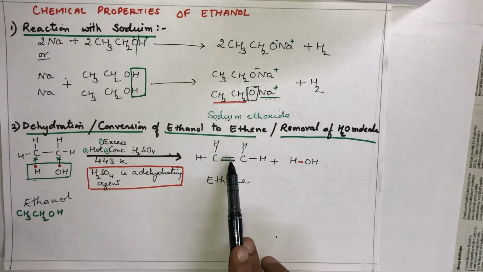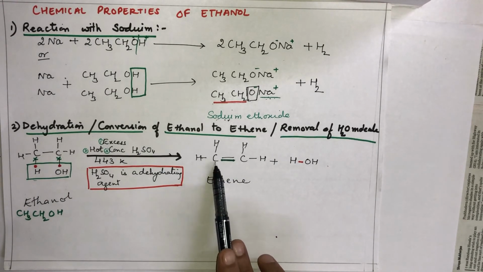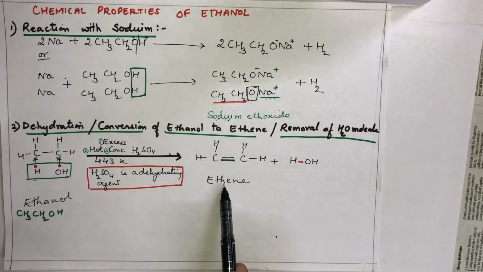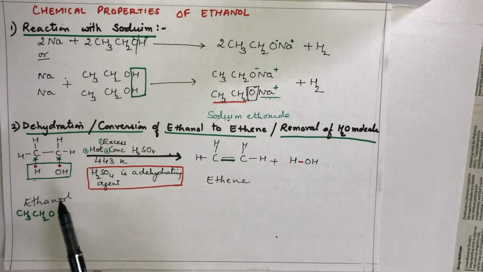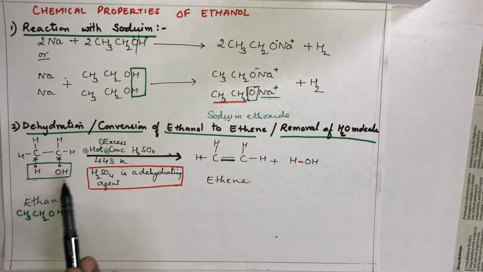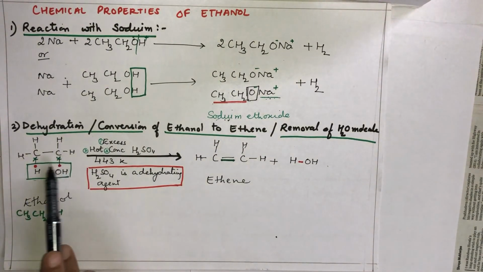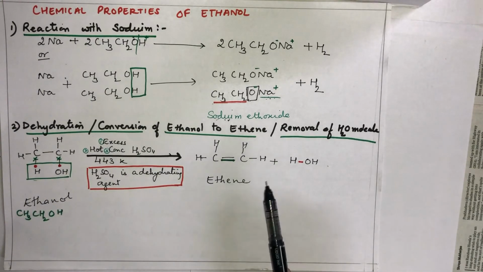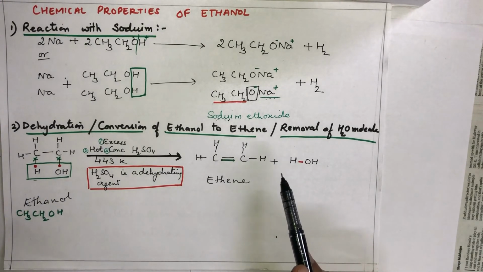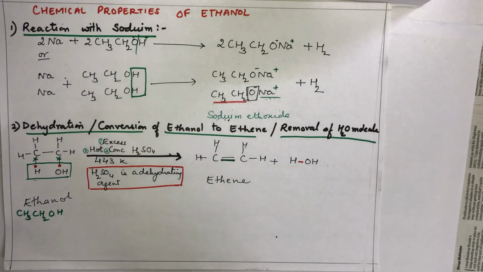So C, C, H, H and these two free electrons, they made one bond. Now because there is a double bond, it is ene, and because there are two carbon, it becomes ethene. So it is conversion of ethanol to ethene and dehydration of ethanol. From ethanol we removed one water molecule, dehydrated it, removal of water molecule. So this is the equation for dehydration or conversion of ethanol to ethene or removal of water molecule. Two chemical properties of ethanol are there in 10th standard portion, which I have completed.